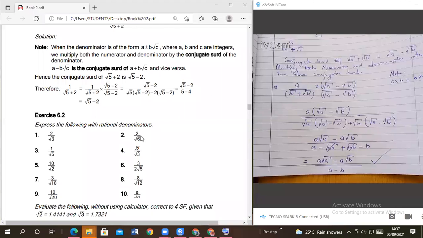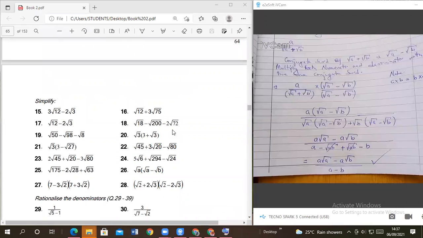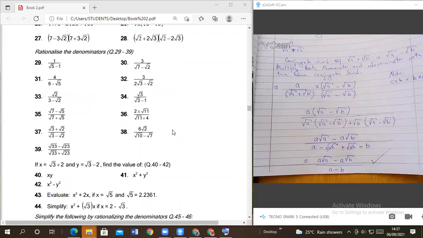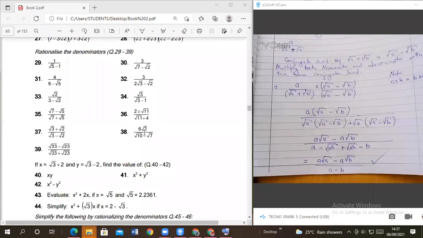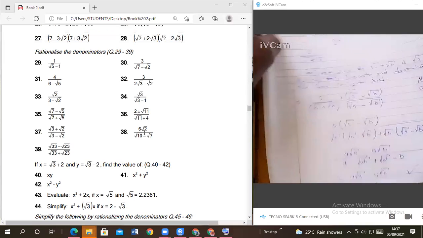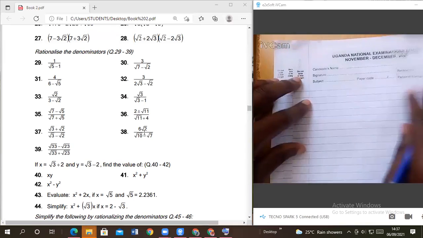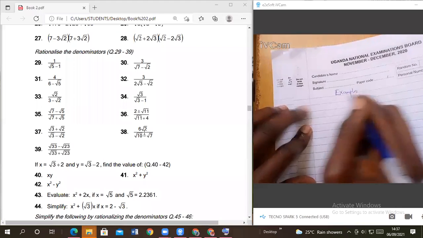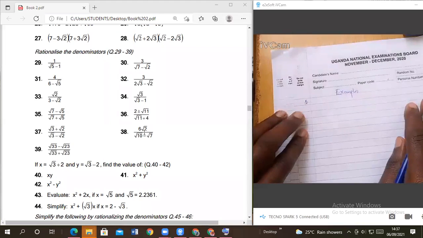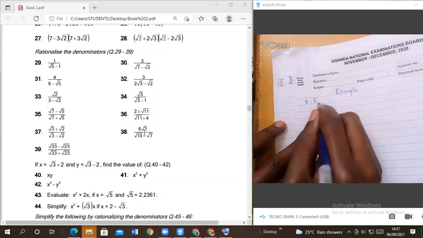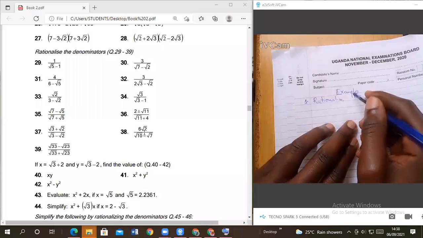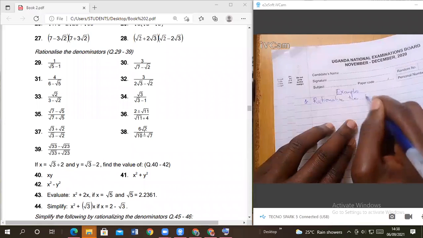So can we go to real work now? Examples. Example number 1. Let's say rationalizing the following.